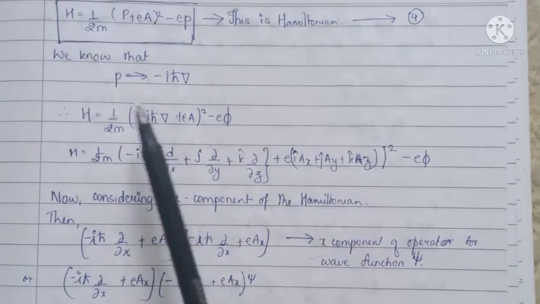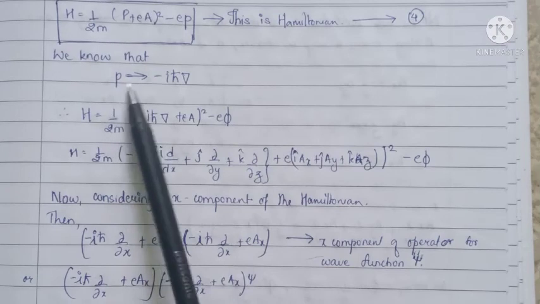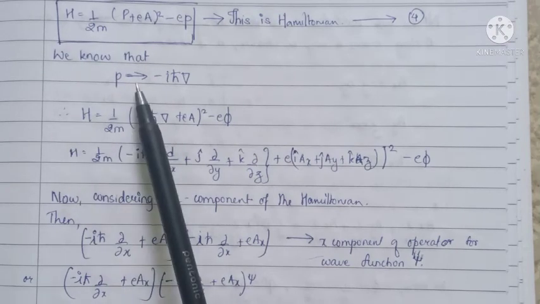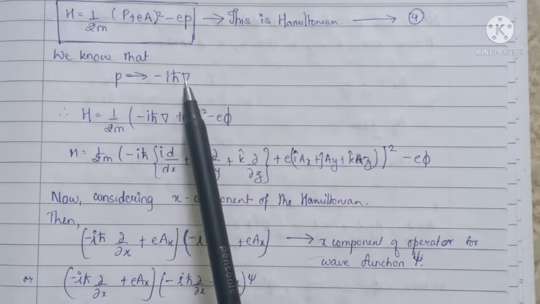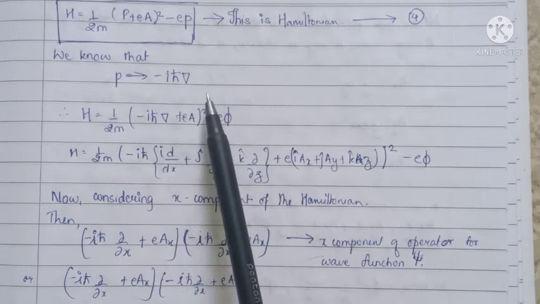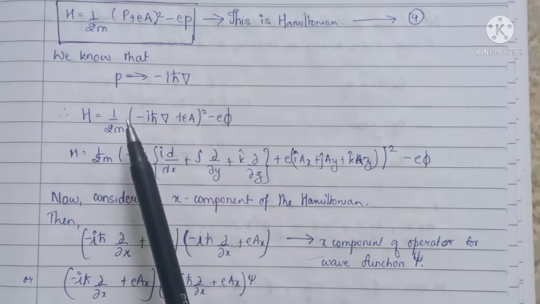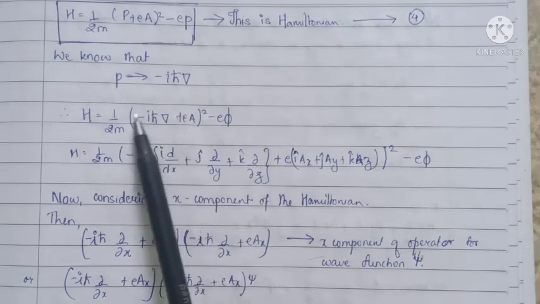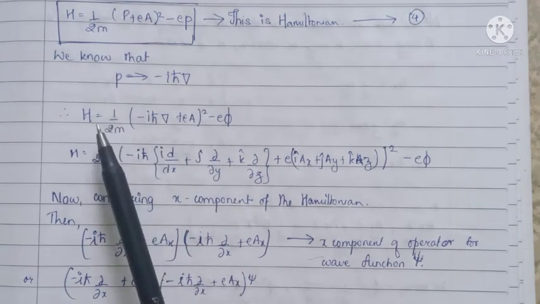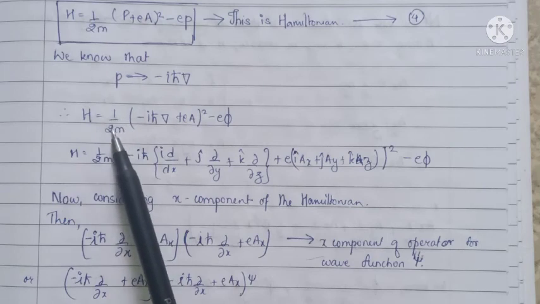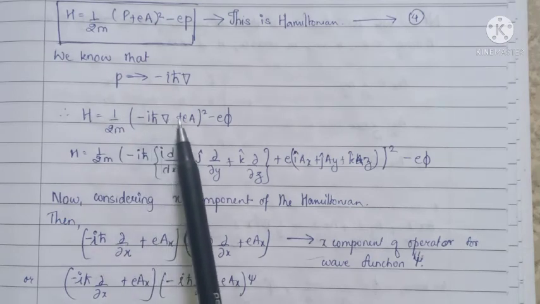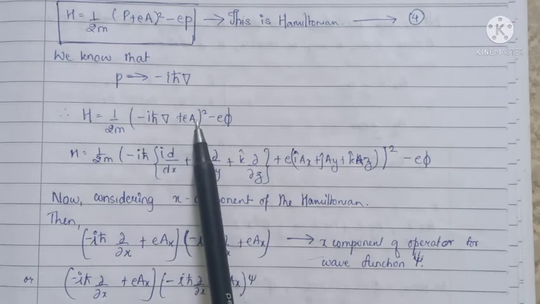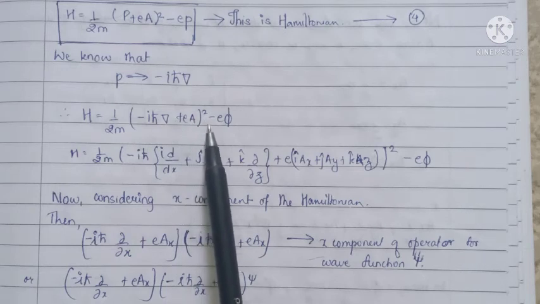So now we know that momentum p in classical mechanics is written as minus iħ del in quantum mechanics. So now we put the value of p in the Hamiltonian, so it becomes 1/2m (minus iħ del plus eA) whole squared minus eφ.